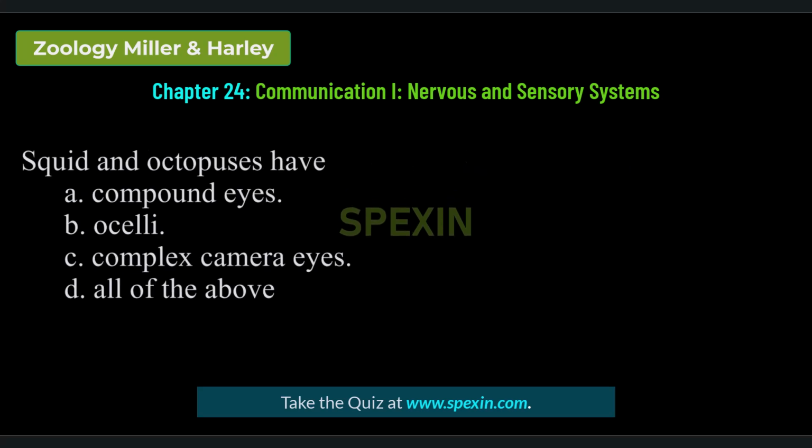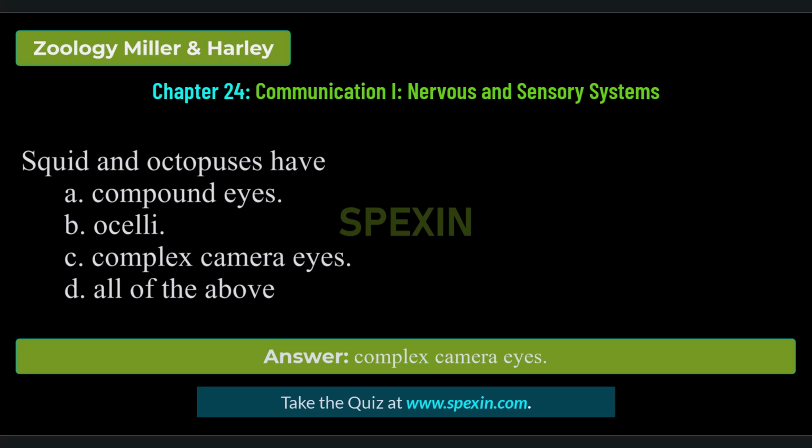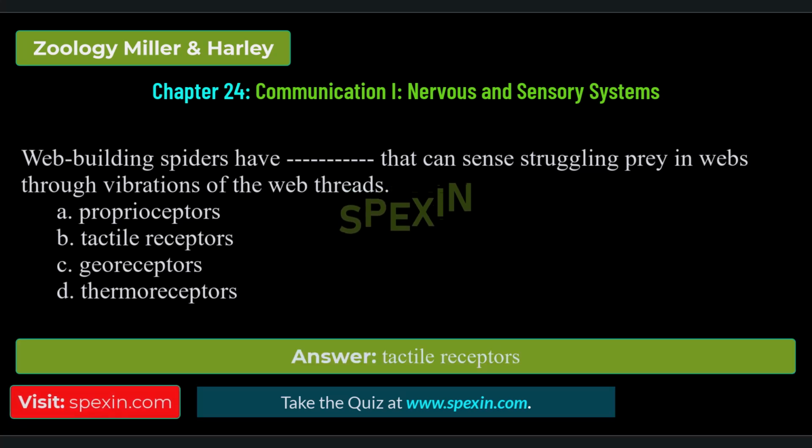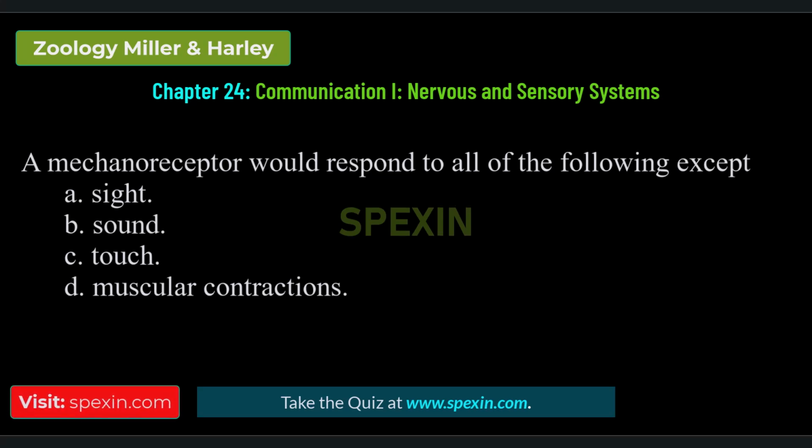compound eyes, ocelli, complex camera eyes, all of the above. Correct answer: complex camera eyes. Web-building spiders have dash that can sense struggling prey in webs through vibrations of the web threads. Proprioceptors, tactile receptors, georeceptors, thermoreceptors. Correct answer: tactile receptors. A mechanoreceptor would respond to all of the following except sight, sound, touch, muscular contractions.